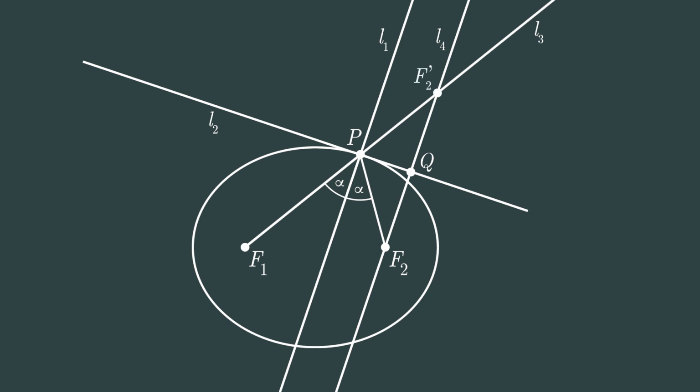Now we can notice that the lengths of segments QF2 and QF2 prime are equal, which follows from the fact that triangles PQF2 and PQF2 prime have the same angles and share one side, PQ. Therefore, if we take any point R other than P, which lies on the line L2, the lengths of segments RF2 and RF2 prime are also going to be equal.